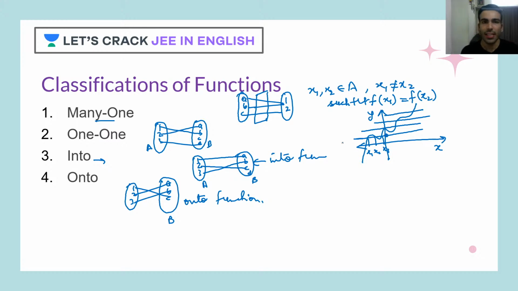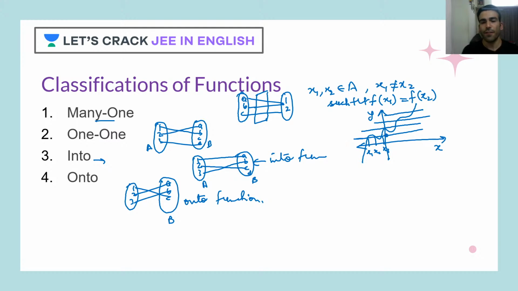So for many-one function, it is very easy. You just need to draw a parallel line to the x-axis and see how many times it is cutting the graph. If it cuts more than once, that means the function is many-one. Now one more tip I can give you: whenever a function is not monotonous, meaning either increasing or decreasing, it would be cutting the graph more than once. If a function is monotonous, it will be for sure one-one. If it is not, it will be many-one.